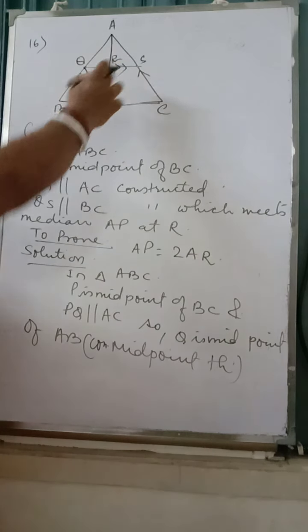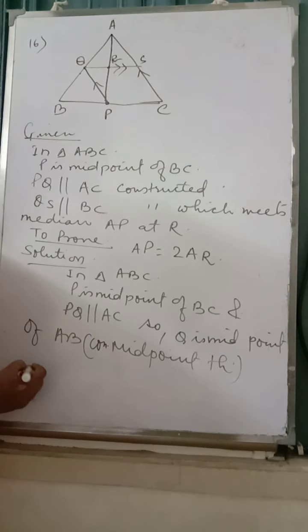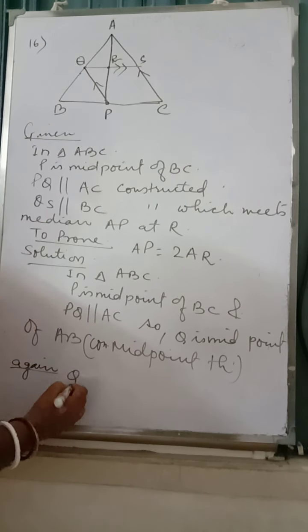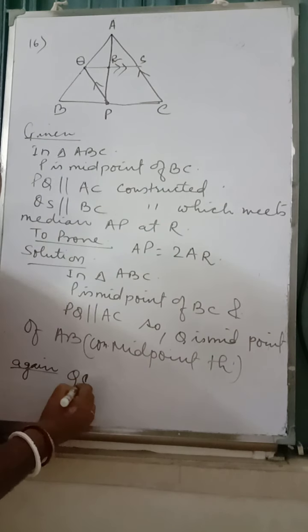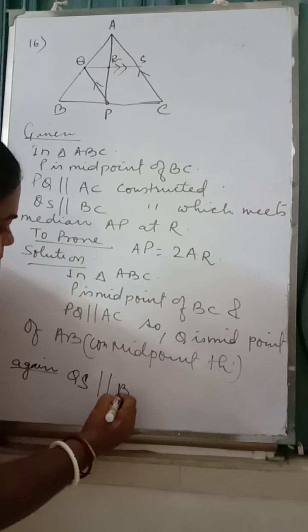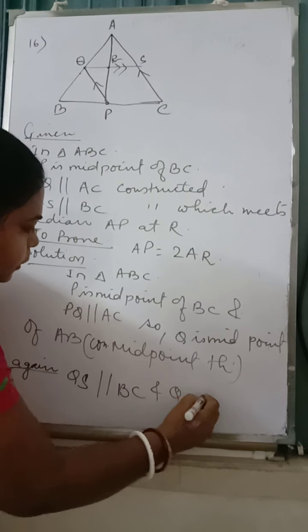Again, QS parallel to BC, and Q is a midpoint.